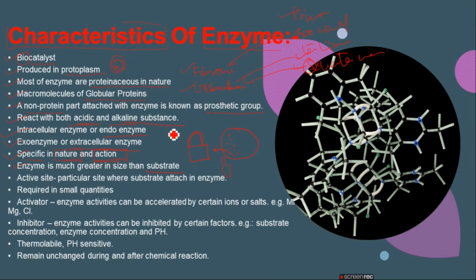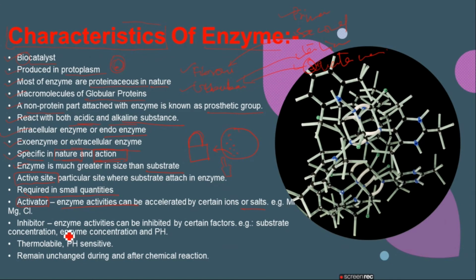Active site, right? This is the most important thing. Enzymes contain the active site, a particular site where the substrate is going to be attached. The enzymes are required in small quantities. There is no need to have large quantities of them. Another term, activator. Enzyme activities can be accelerated by certain ions or salts, like magnesium and chloride.